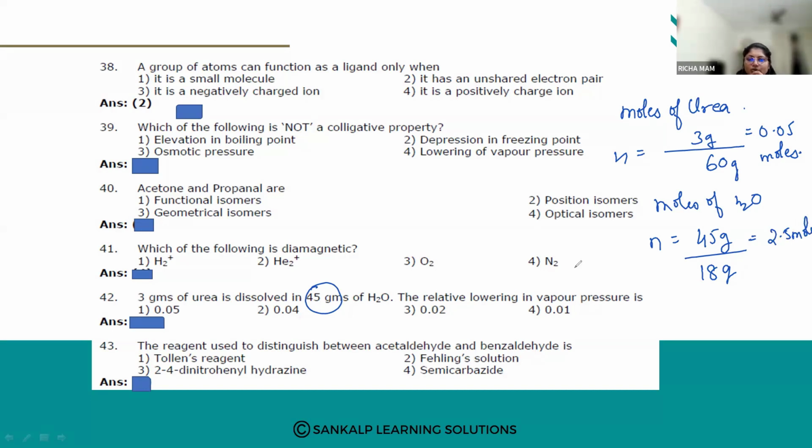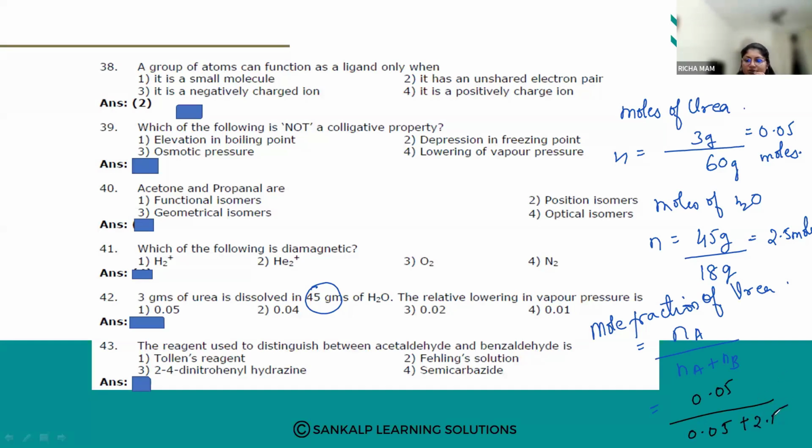Now calculate the mole fraction. So number of moles of A by nA plus nB. So number of moles of urea, how are we going to calculate it? Number of moles of urea by total moles of urea plus water. So number of moles of urea is how much? It is 0.05 upon total moles, 0.05 plus 2.5.